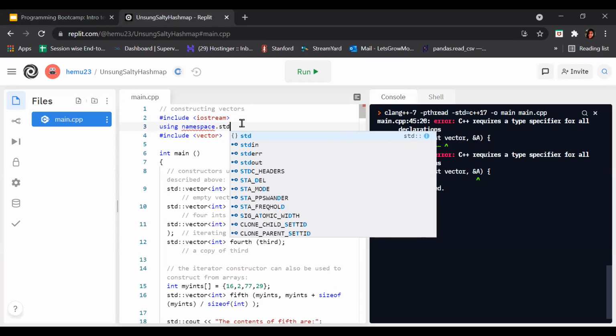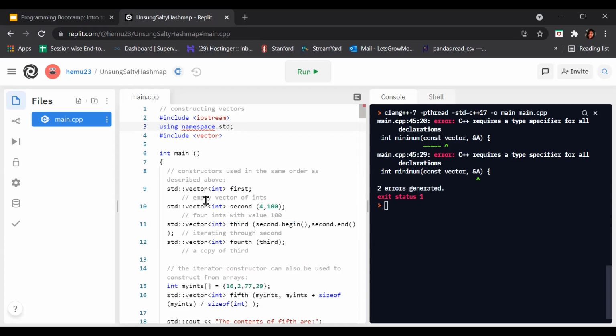If you are not using this, then you should do this type of thing. And if you are using this, then you need not use that. What is this thing? It is the scope resolution operator. I guess you know about that from the previous weeks' sessions on operators.